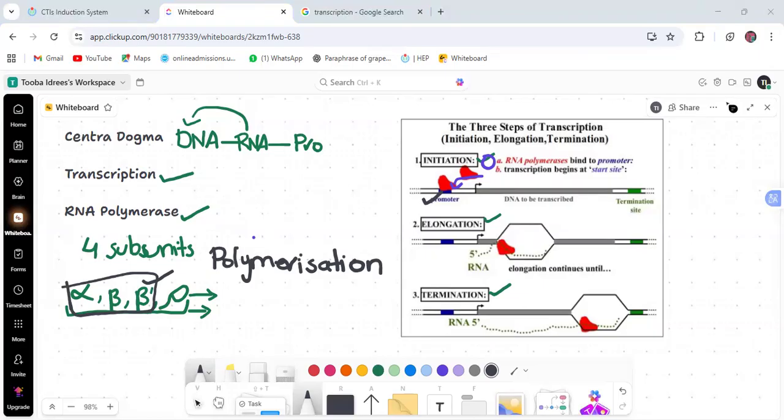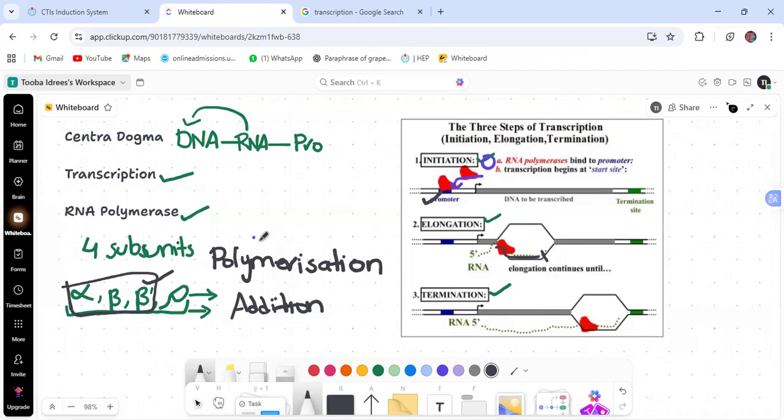Polymerization is the addition of nucleotides. When these three subunits start adding nucleotides, they form the messenger RNA, because this is a template strand. These three subunits add new nucleotides to form the messenger RNA, because RNA is also a collection of nucleotides like DNA. There are some nucleotides that are changed.